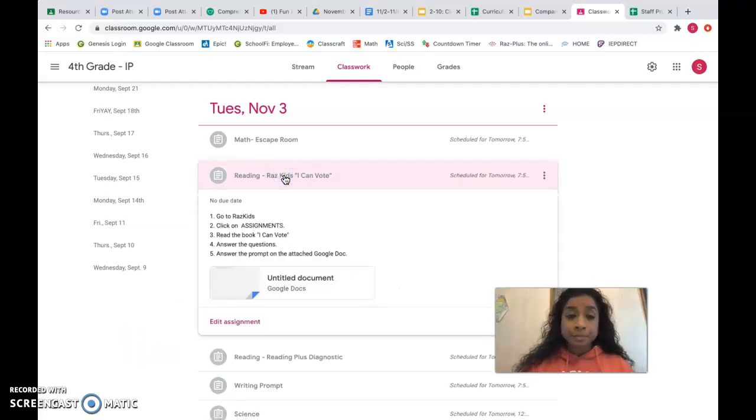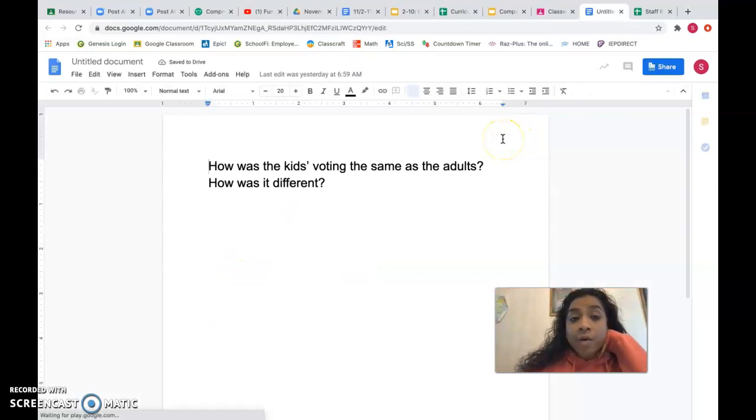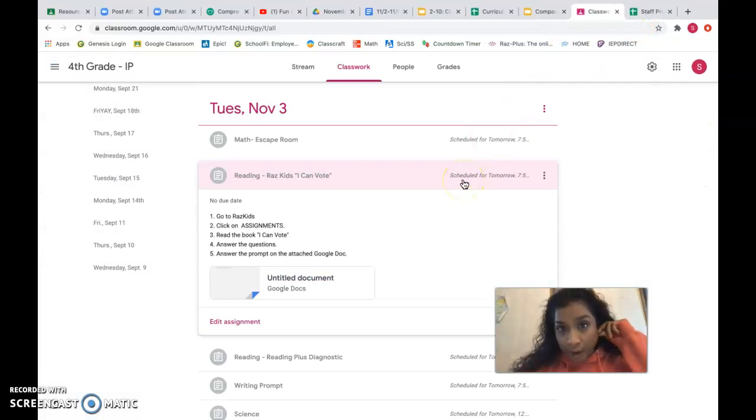Reading assignment number 2 is reading Raz Kids I Can Vote. So you're going to go on to Raz Kids, you're going to click on assignments, read the book I Can Vote, answer the questions, and then you're going to answer the prompt that's attached to the Google Doc. When I open it up, it says, how was the kids voting the same as the adults, and how was it different? Now, you know very well that if you give me a one-word answer, I'm going to be a little upset, because you know very well that we speak in complete sentences. We make sure that we use our grammar skills. We make sure that we are writing properly. So we want to make sure that we answer these questions fully in complete sentences, okay? So make sure you do that.